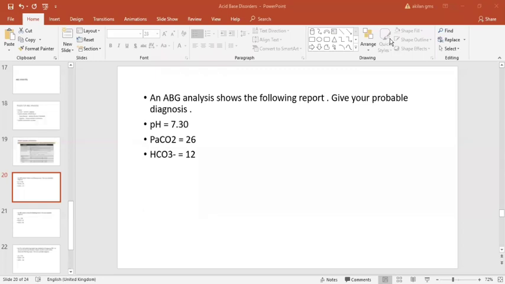Okay, see this question. An ABG analysis shows the following report. Give your probable diagnosis. pH is given, partial pressure of carbon dioxide is given, bicarbonate is given. No history is given, so we can go for the pH level. pH is 7.30. Normal level is 7.35 to 7.45. It is lesser than the normal value, so it indicates acidosis.